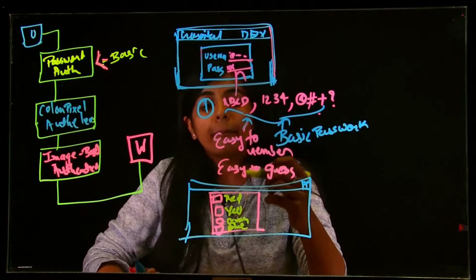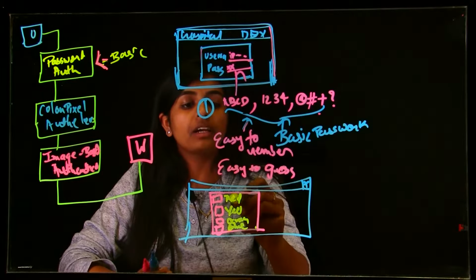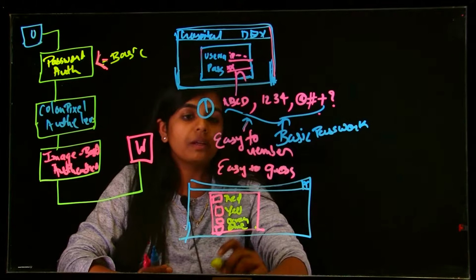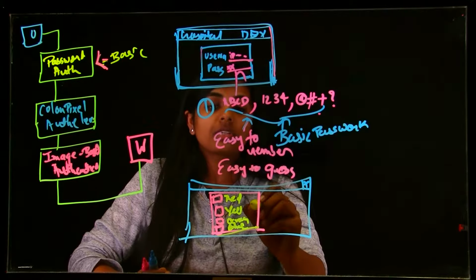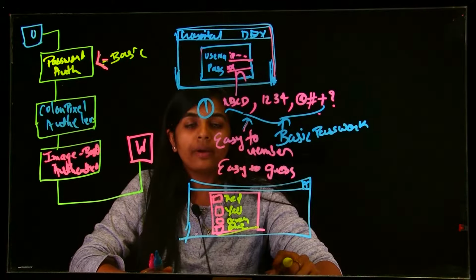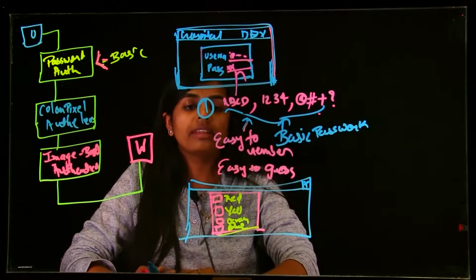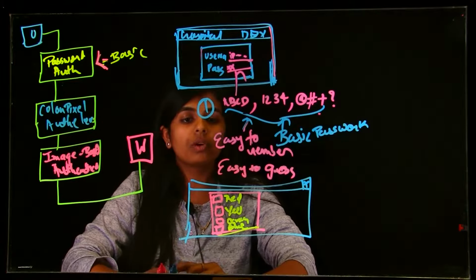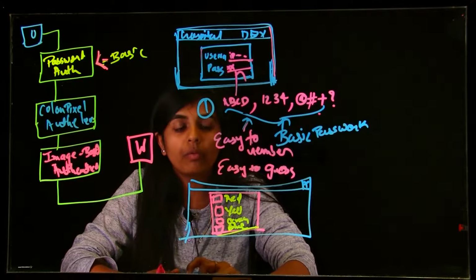There will be many colors, pixel codes. The user has to select a particular pixel code. They can choose one or more than one, it doesn't matter, but it should be a minimum of one.